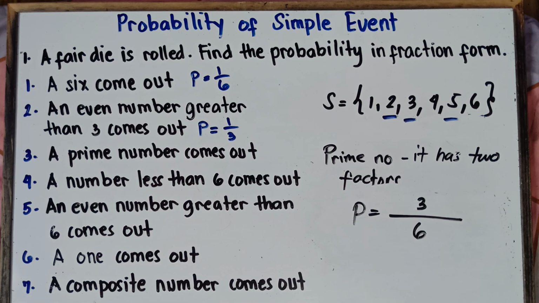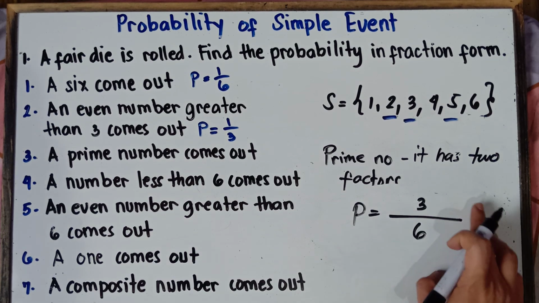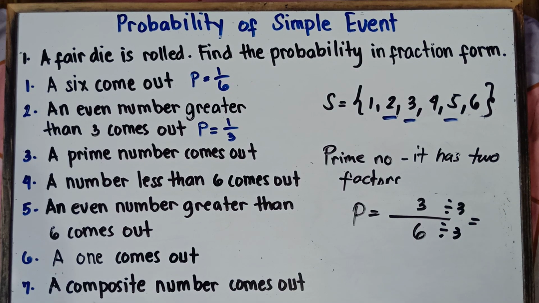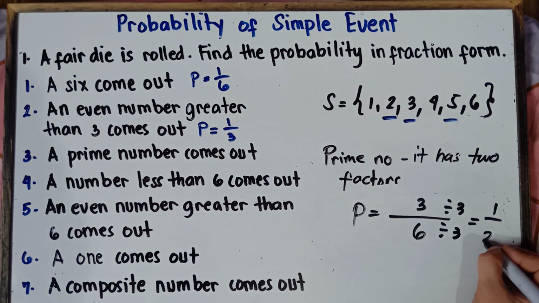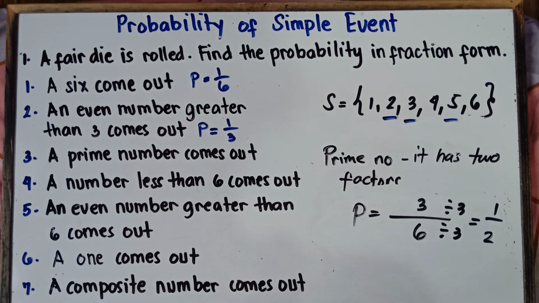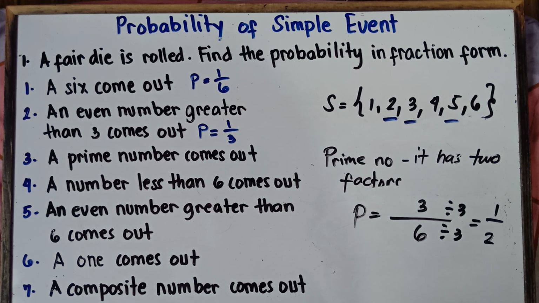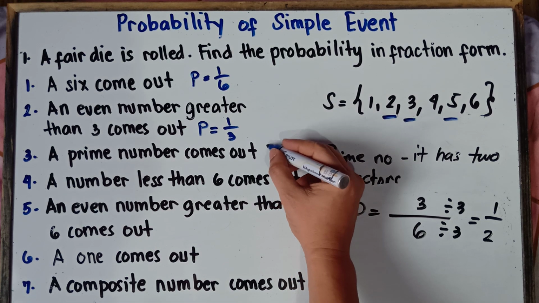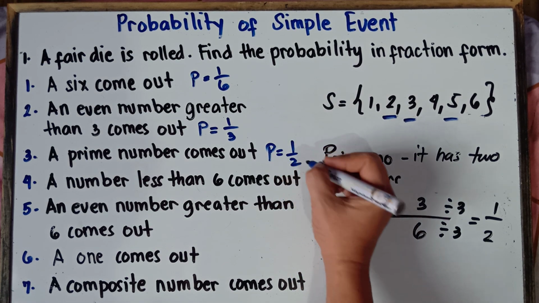Can we reduce 3 and 6? Yup. We can reduce this one by what number, class? That's correct. By 3. Divide by 3. Therefore, 3 divided by 3 is 1. 6 divided by 3 is 2. The answer, class, is 1/2. That's the answer, class, with regards to example number 3. So probability is equal to 1/2.